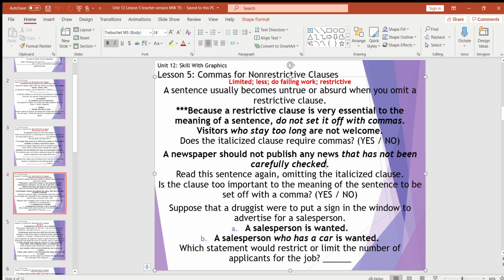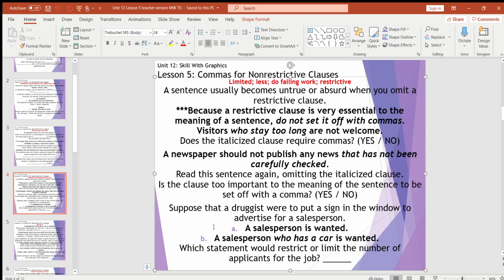Okay? So, a newspaper should not publish any news that has not been carefully checked. Again, if we were to take out this adjective clause, we have: a newspaper should not publish any news. Obviously that makes zero sense, because that's the job of a newspaper. So is this clause too important to the meaning of the sentence to be set off with a comma? Yes, it's way too important. We have to include it in order for this to logically make sense.